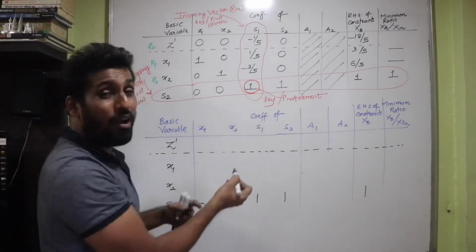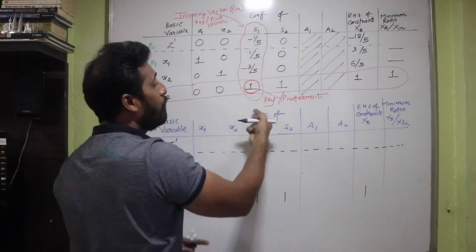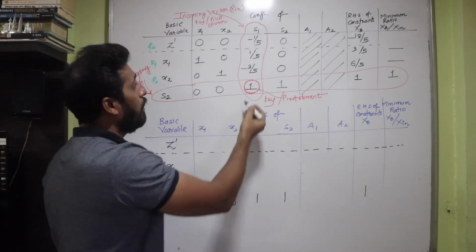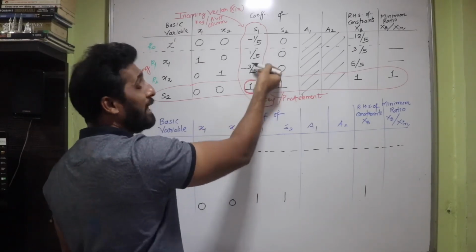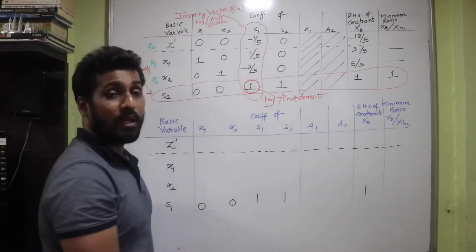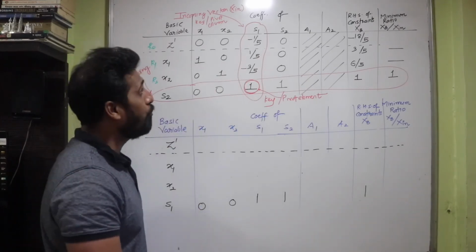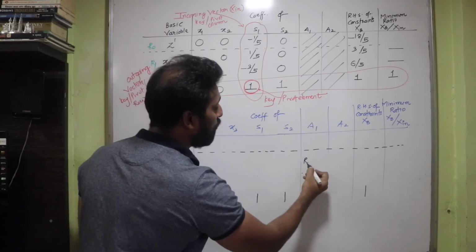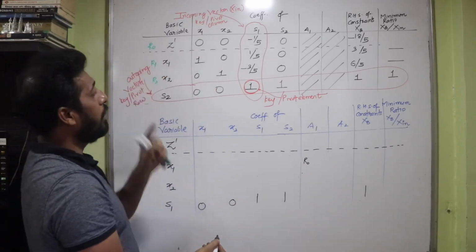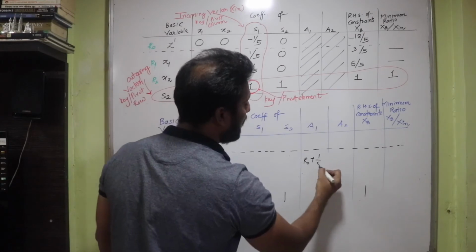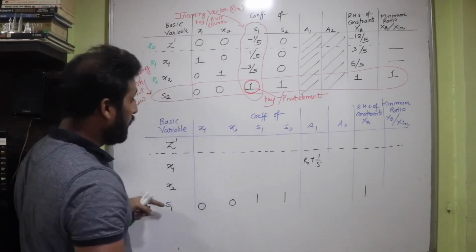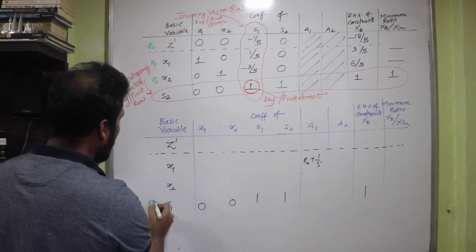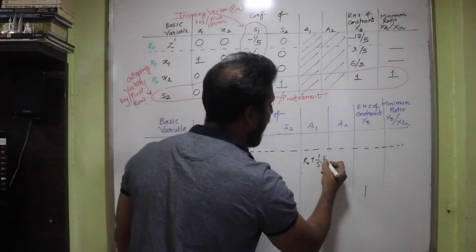Let's now change all other elements of the key column, isn't it? So let's change all these elements to 0 now. So the very first one is minus 1 upon 5. I want to change it to plus 1 upon 5. So let's do it, and that can be done by using the elementary row transformation R0, isn't it? This is R0 here, and then minus 1 upon 5. So I'll write plus 1 upon 5 into, over here I'm going to make use of the last row, which is R3 here. So let's write the last row as R3.